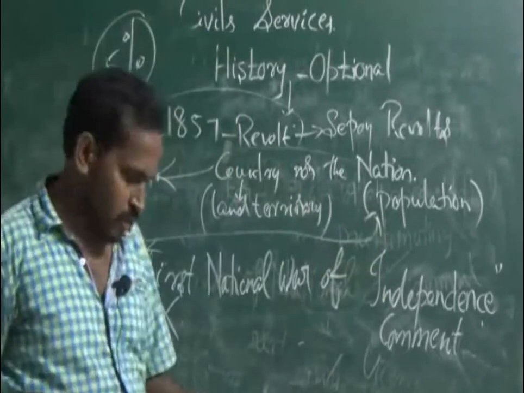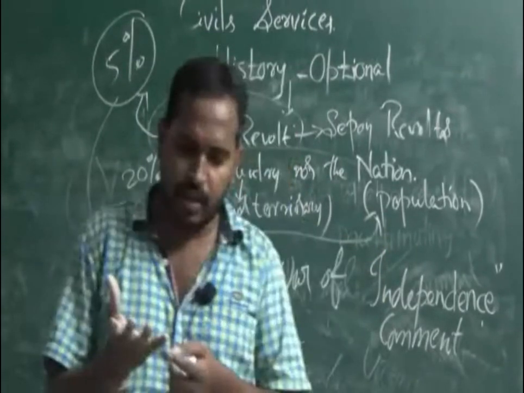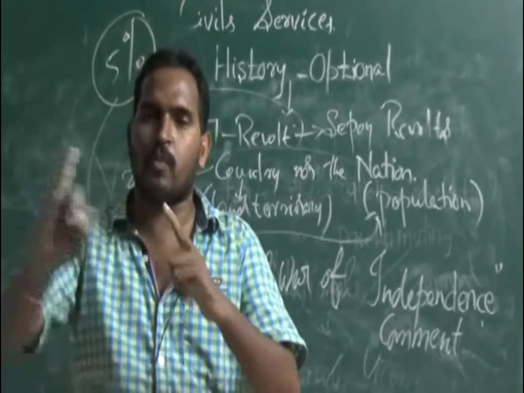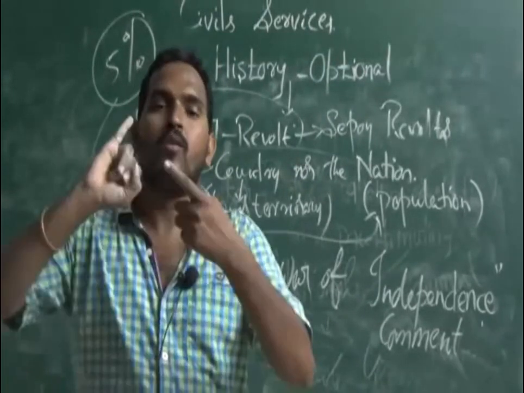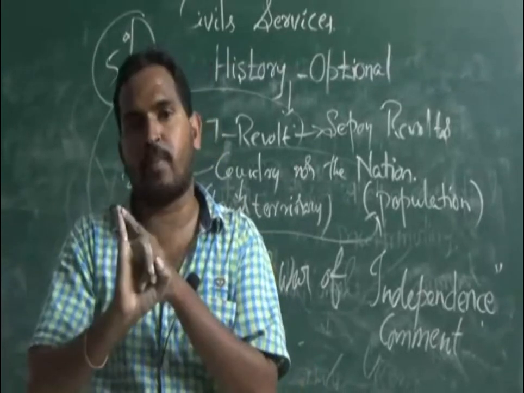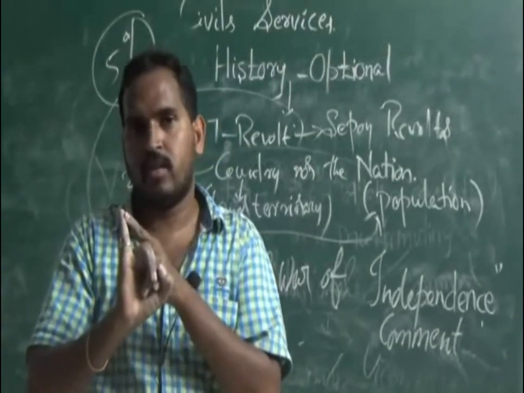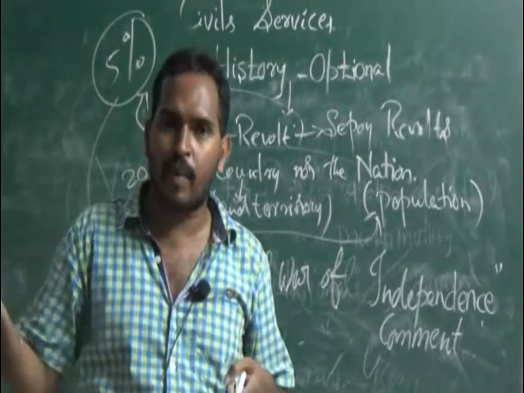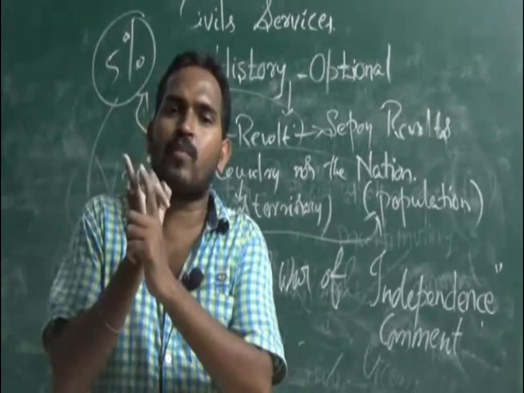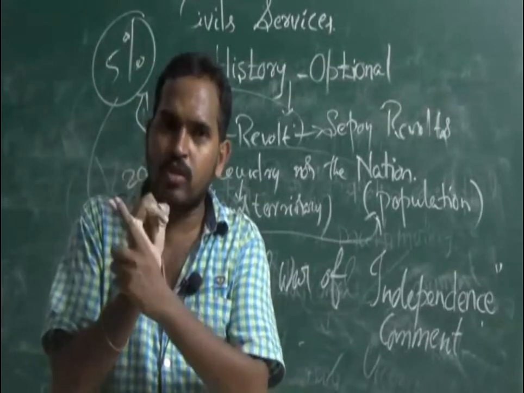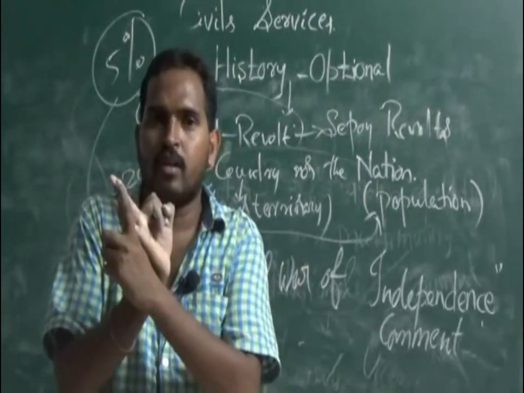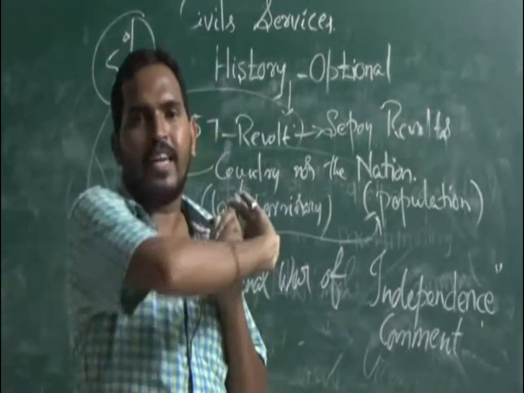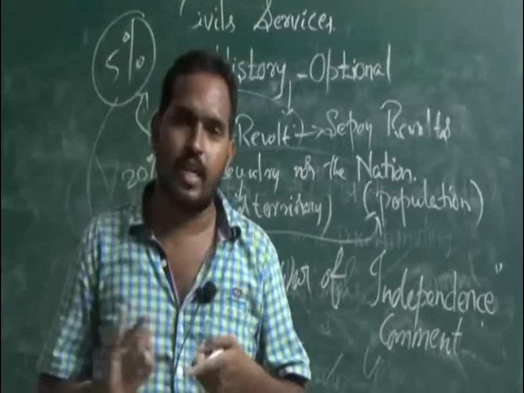Okay, only 5%. See, I will explain. Sepoys participated, surely. But only the Hindus and the Muslims participated. Sikhs are there, people of other religions are there, so many people are there. But only the Hindus and the Muslims participated in the 1857 revolt. Okay, that is about the Sepoys.